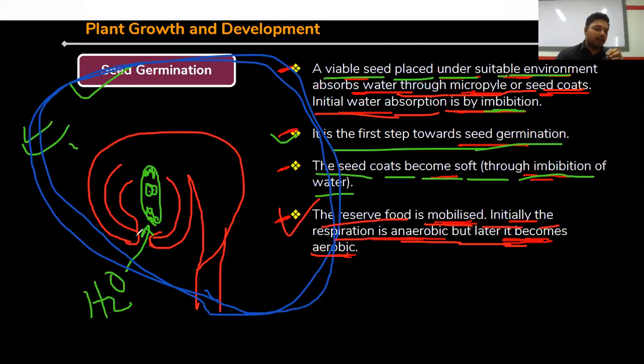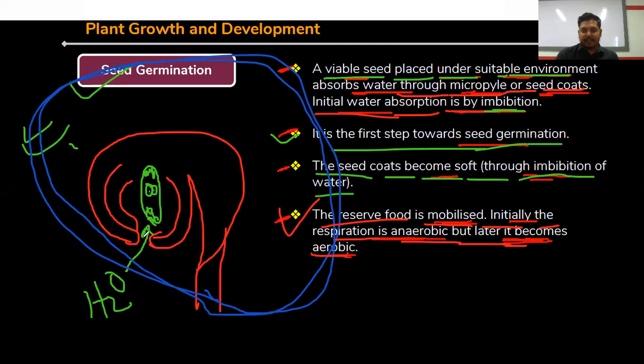First, water goes to the inner side of the embryo, and then the volume of the seed increases and the seed coat is softened. At that time, the reserve food material present within the seed is used by the respiration process.